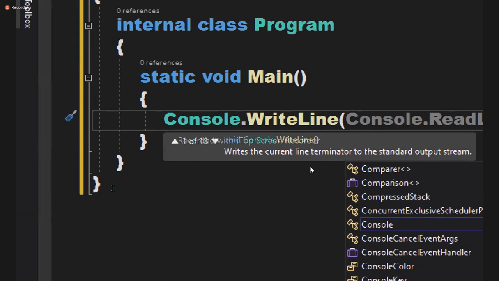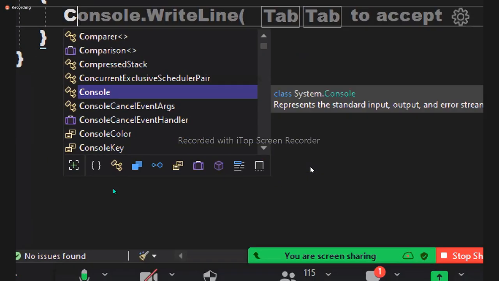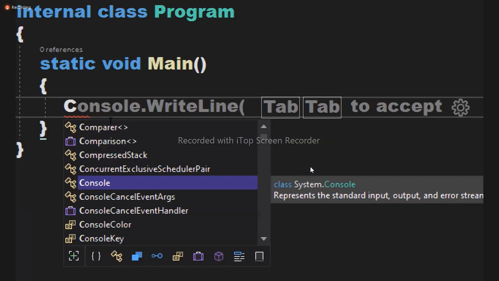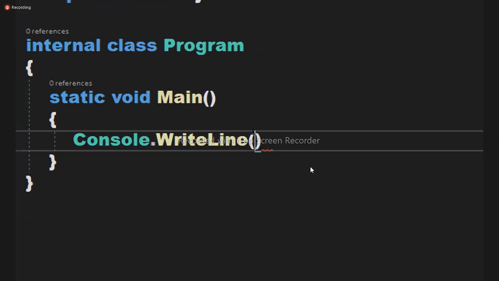This is the feature we have in VS 2019 and up to 2019. From 2022, they added artificial intelligence, AI. You see now, it is also writing console.write line. Tab to accept. So simply what you require is your tab key. You press the tab key, it will generate the code for you. That is new in 2022. Based on your frequent usage, it will automatically show you things. Clear or not? Okay. So first feature is IntelliSense.